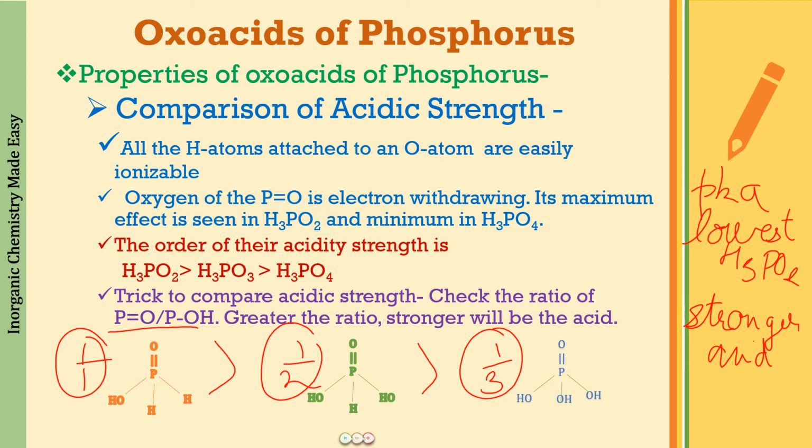Now these oxo acids can also be asked to compare the acidic strength when the elements are going to be different, not the same phosphorus. The element is going to vary. In that case also you may have to compare the acidic strength, but that is not what I'm going to discuss today. We will be taking up a separate lecture to compare the oxo acids in the period, in the group, and so on.